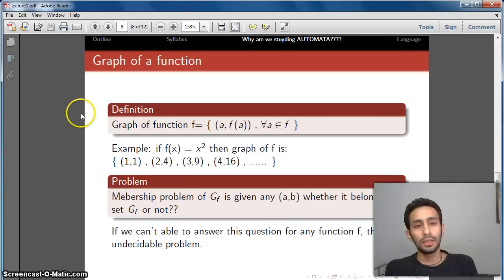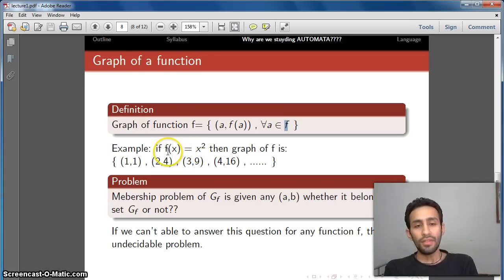Now I have to teach you one more term, graph of a function. Graph of a function is all those pairs a, f(a), where a belongs to the domain of the function.